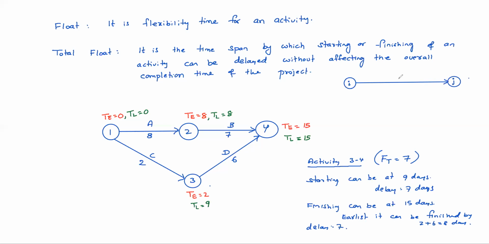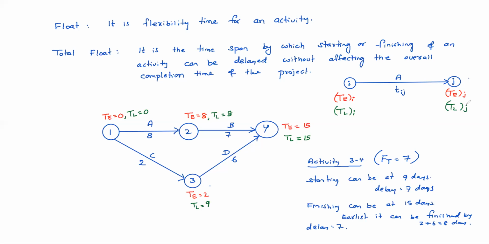The activity A has duration Tij. This is T of i, this is T of j, and this is TL of i, and this is TL of j.